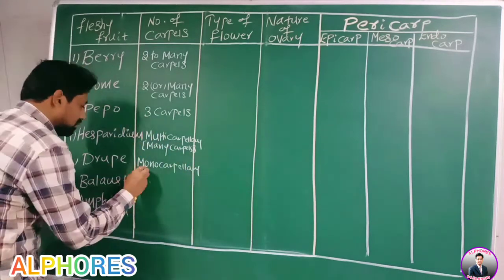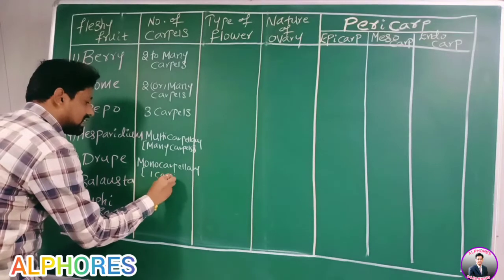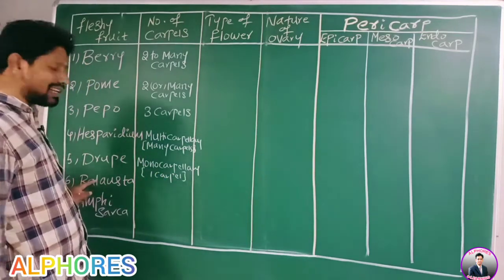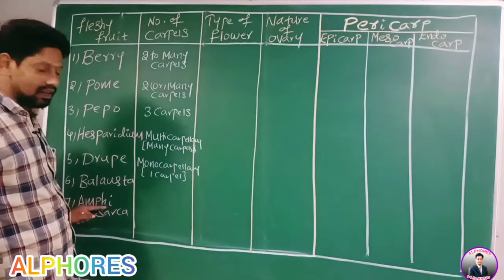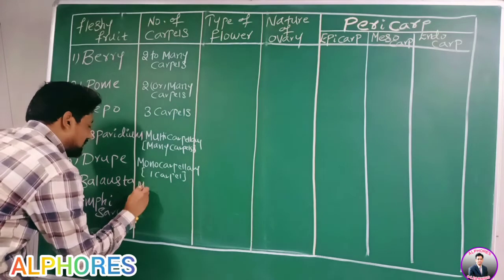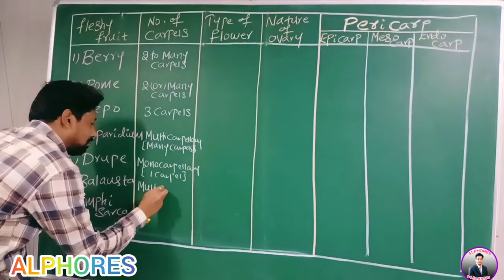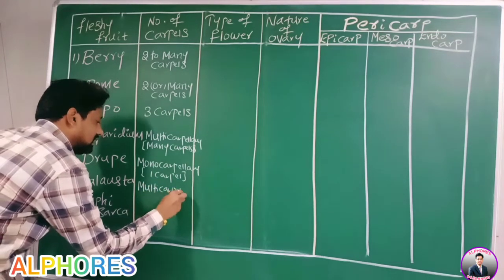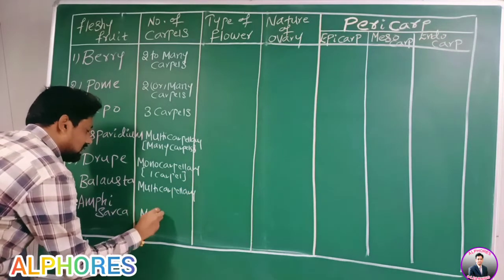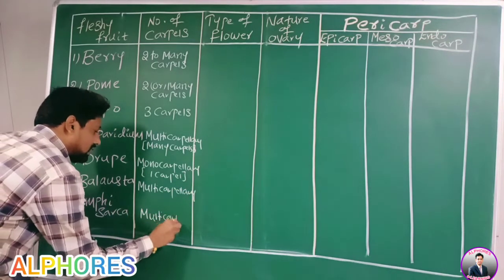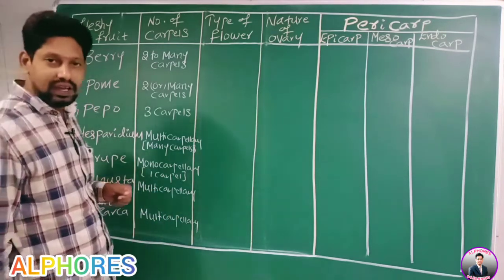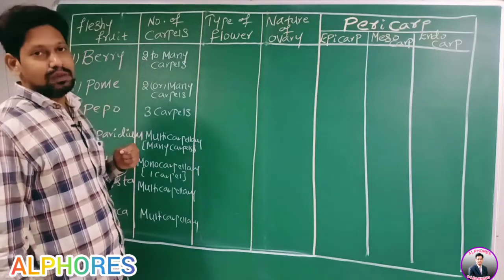Therefore, the number of carpels is one. Balausta and amphisarca, these two are developed from a gynoecium with many carpels. Therefore, multicarpellary. Okay, right.